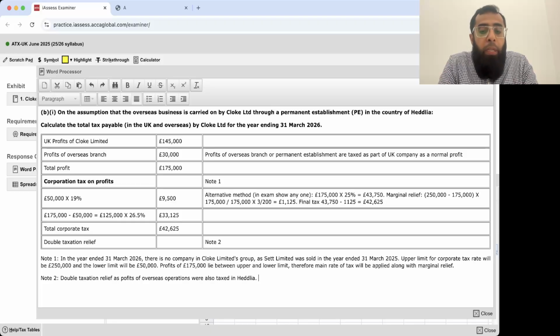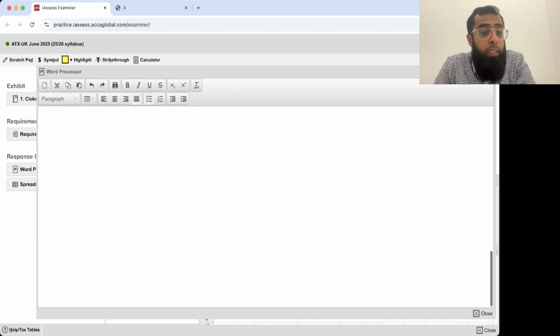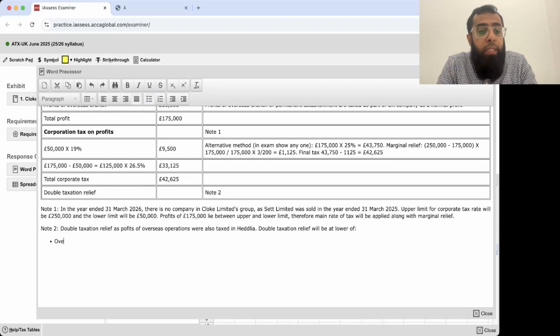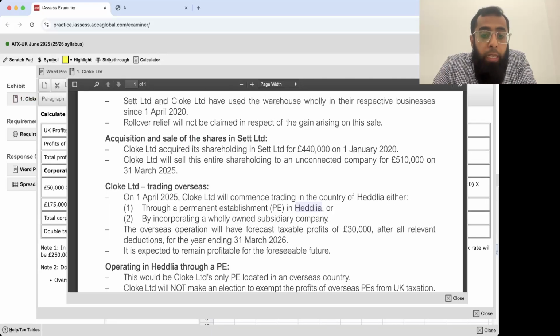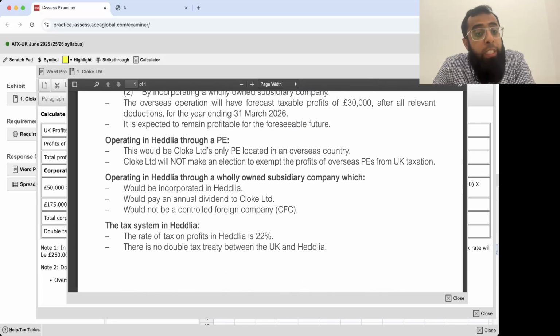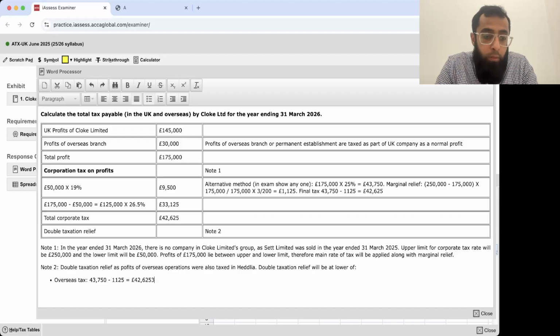Double taxation relief will be the lower of two things. Just listen to me carefully, since there is no double tax treaty, it's the lower of two things. Overseas tax. What is overseas tax? Your overseas profits were 30,000 pounds and the tax rate in Headlia was 22%. So 30,000 pounds.